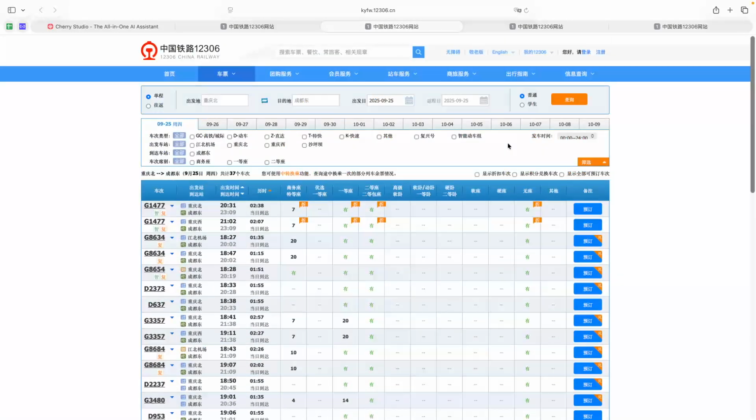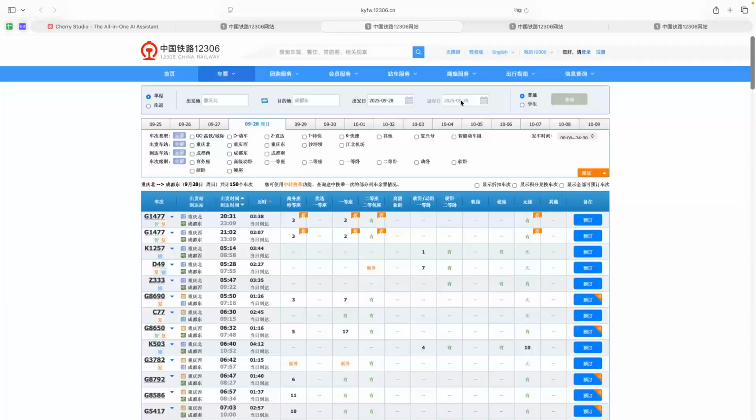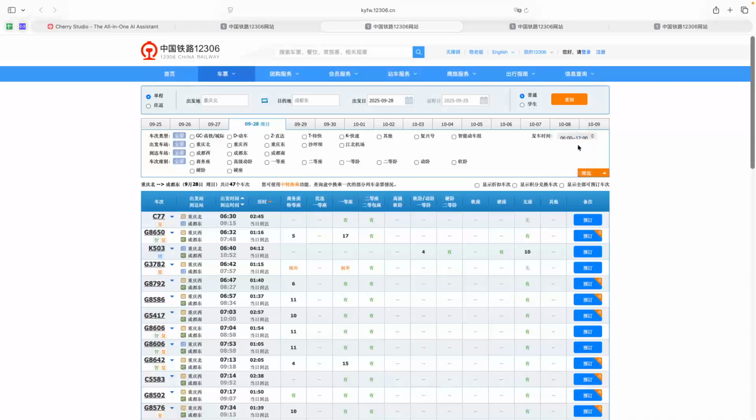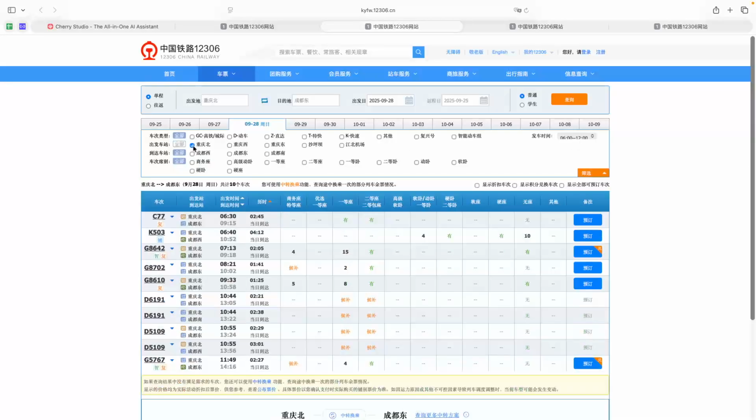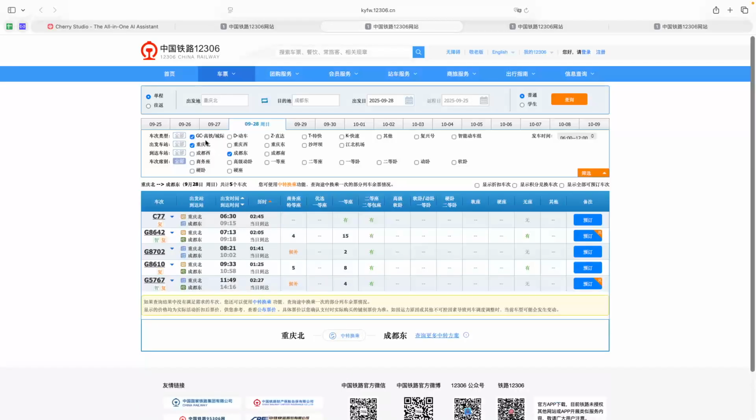The reason is because even though you select it correctly, it will still sometimes not show correctly. So for example, you don't have the timing between 8 to 12, so the most is actually 6 to 12. And also I need to reselect again Chongqing Bei and also Chengdu Dong. Okay, and then I also need to select the Gaotie, the high-speed train. So you realize it, I came out with five instead of three.